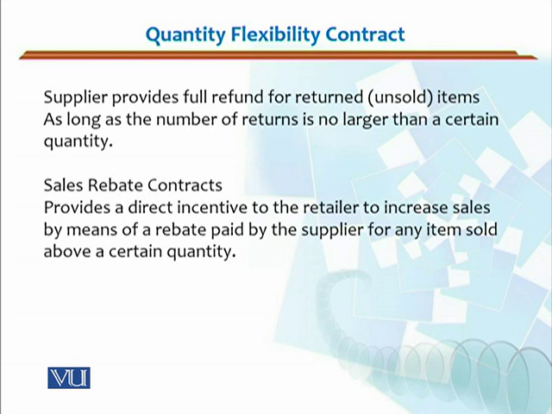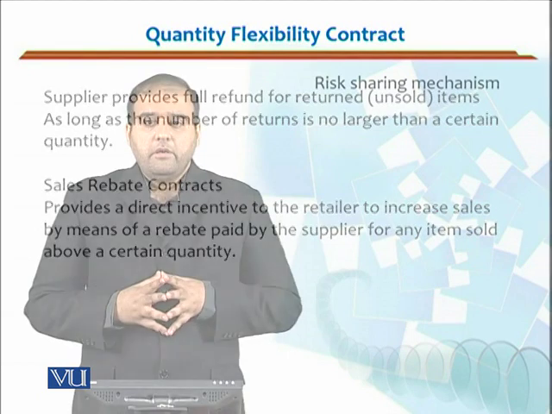If you sell more than, let's say, 500 units, then for every unit above 500, you will get a rebate, you will get a discount. This is the scenario. So the retailer will get the incentive to order more from the manufacturer because he would be getting extra benefit for putting extra retailing effort. That is the essence of a sales rebate contract.